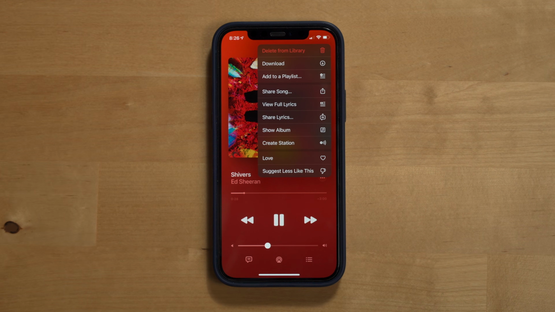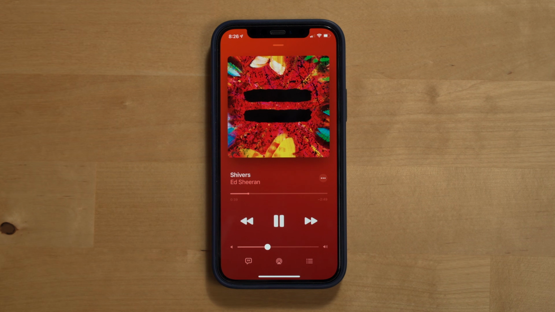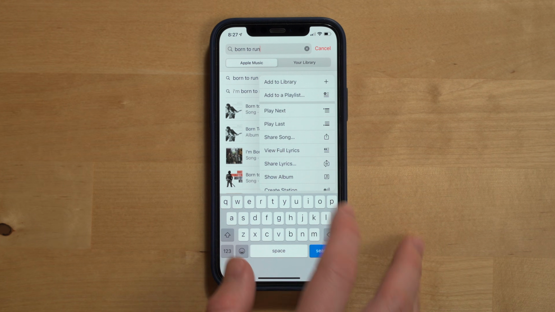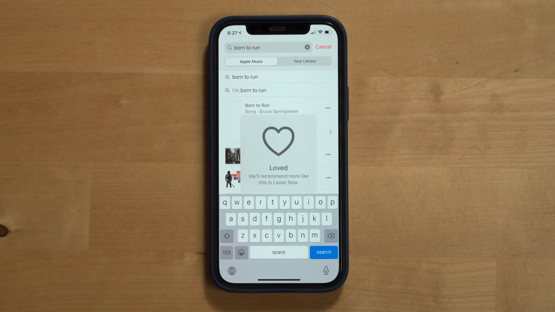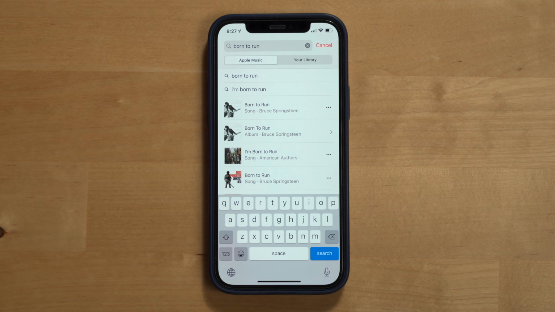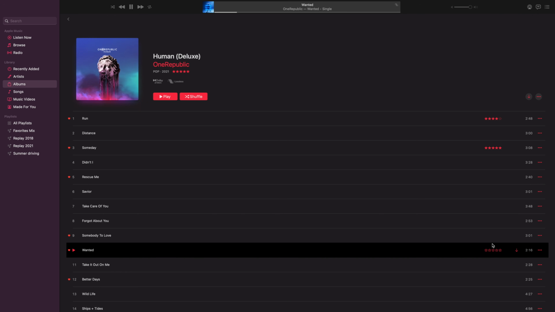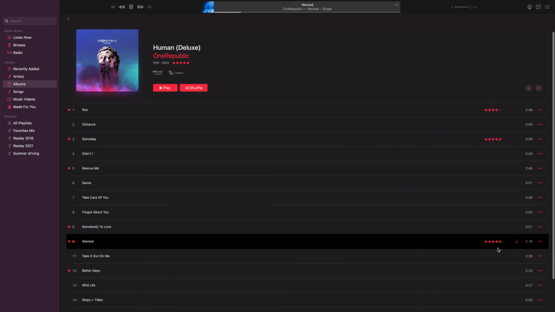Now this is the perfect place to pause and take a quick second to talk about how you actually influence Apple Music's algorithms and suggestions so they get better for you over time. There are two main ways to do this. The first is loving or disliking music, and the second is adding music to your library. You can love or dislike a song by pressing the 3 dots either on the Now Playing screen or elsewhere in the Apple Music app where you see 3 dots next to music, like in search results. If you have a previous iTunes library that's merged with Apple Music, you can also continue to rate your music in your library by using the star system. But I find loving or disliking music easier to do because you can do that no matter where you are in the Apple Music app.